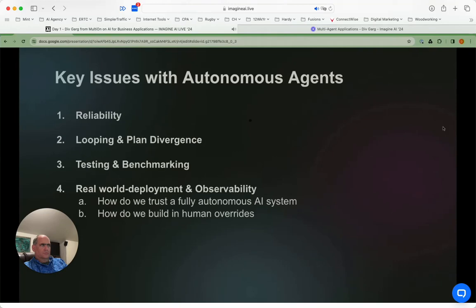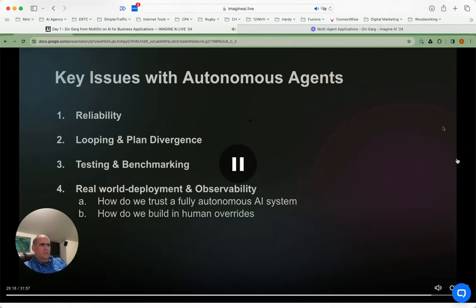And a second problem becomes, okay, how do we benchmark these agents?